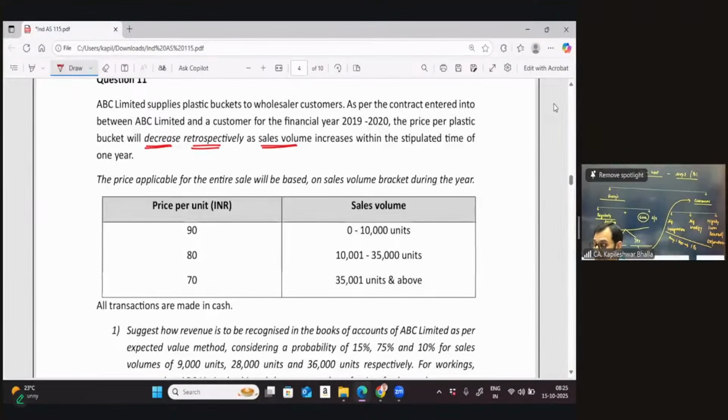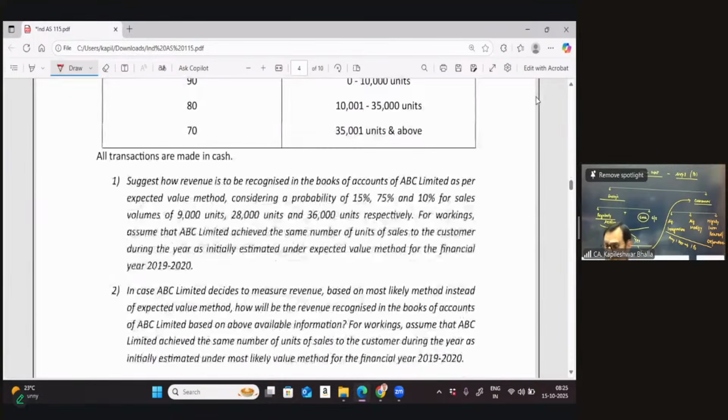So if you're going to sell 10,000 units, the price is 90. If it is going to be between 10,000 to 35,000, it's 80. And if it is more than that, then it is 70. Now it says there are a couple of requirements in the question. Suggest how the revenue is recognized in the books of accounts of ABC as per the expected value method.